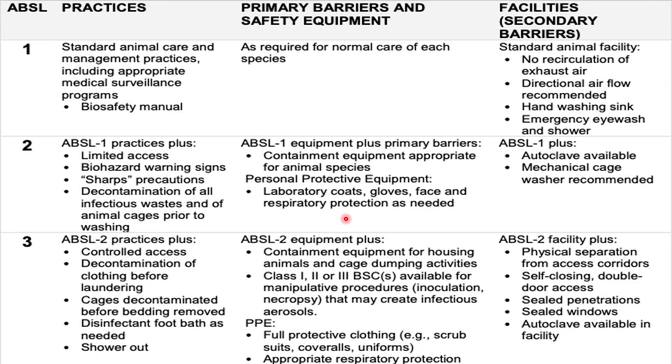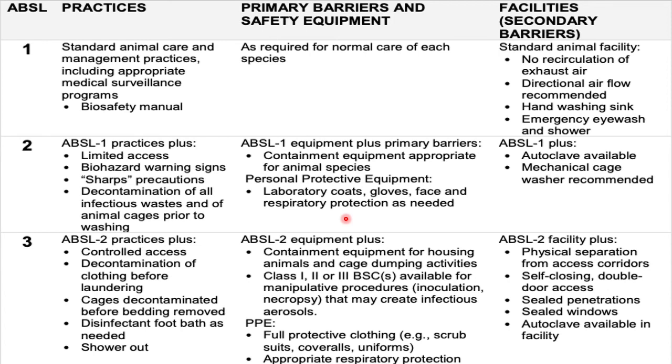In ABSL 3, all the ABSL 2 practices, along with controlled access, decontamination of clothing before laundering, decontamination of the cages before the bedding is removed, and use of disinfectant foot bath may be needed, or in a few facilities, removal of the footwear to enter the animal house may be essential.